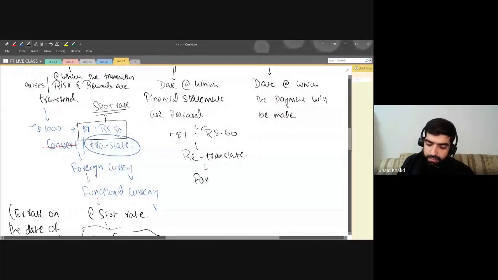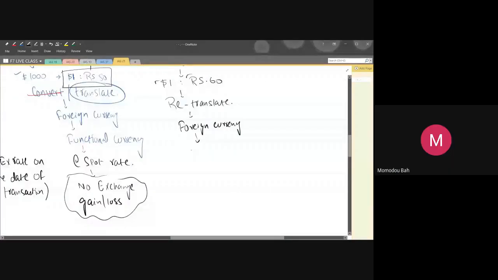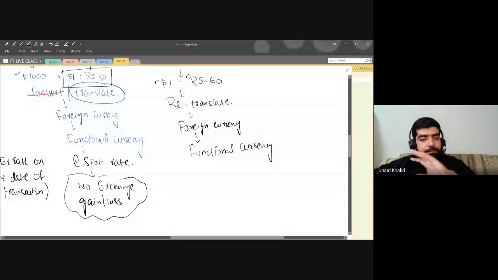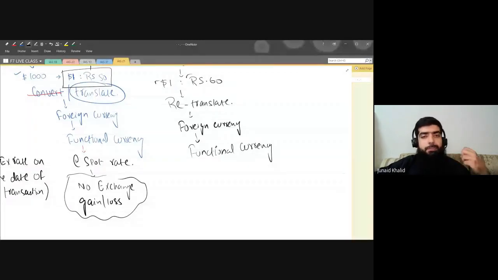Again, the foreign currency into what? Please complete my sentence. We are going to retranslate the foreign currency into where? Local currency, or we can say the functional currency. Try to use the technical terms. No doubt, local currency is absolutely right conceptually.